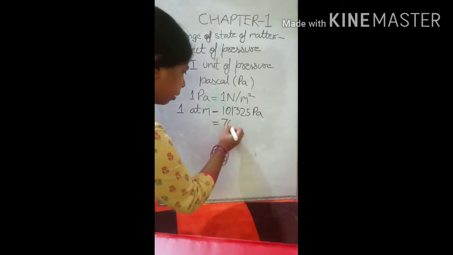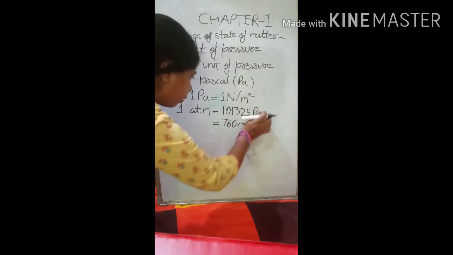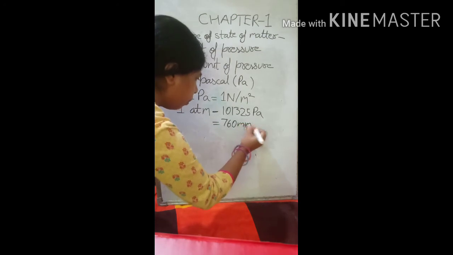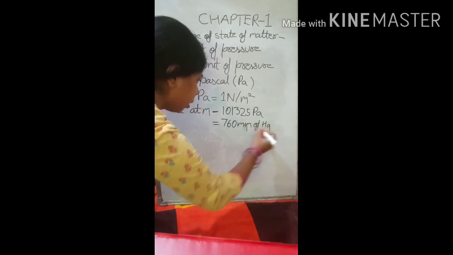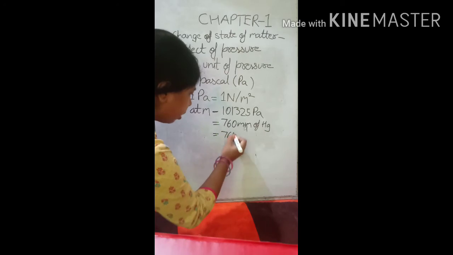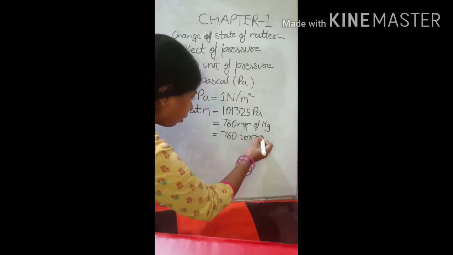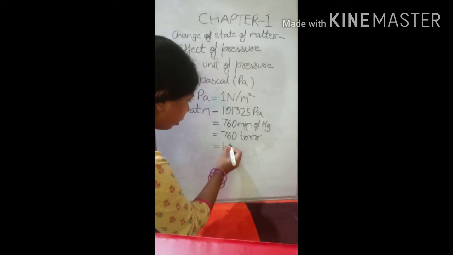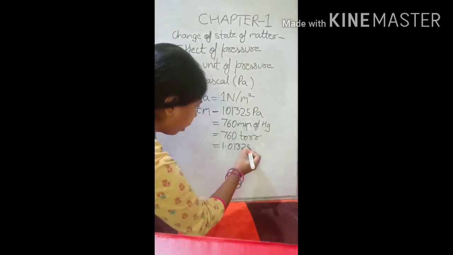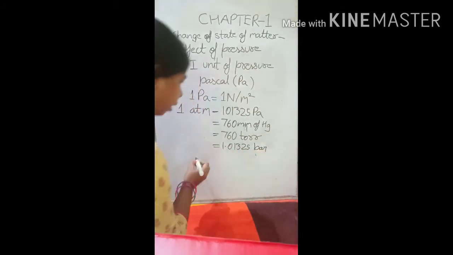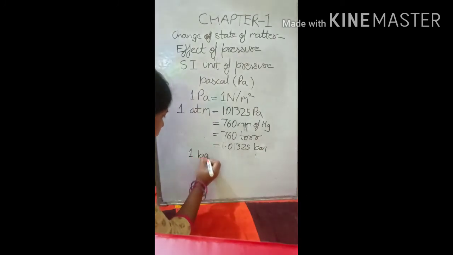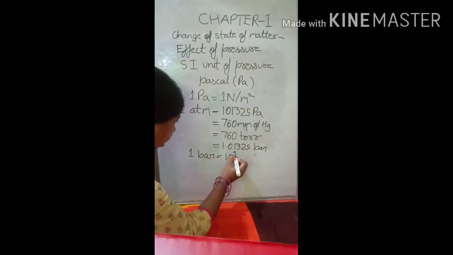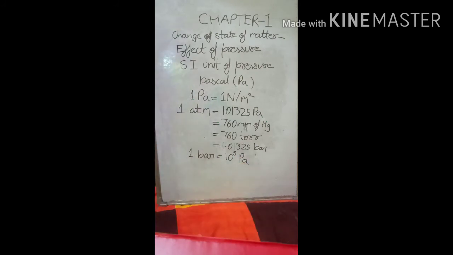That is equal to 760 mm of Hg, that is equal to 760 torr, and that is equal to 1.01325 bar, and 1 bar is equal to 10 to the power 5 Pascal. So these are the various units of pressure and how these units are related to one another.